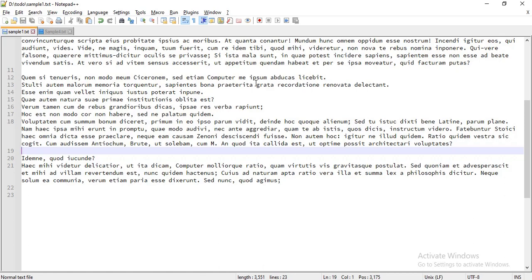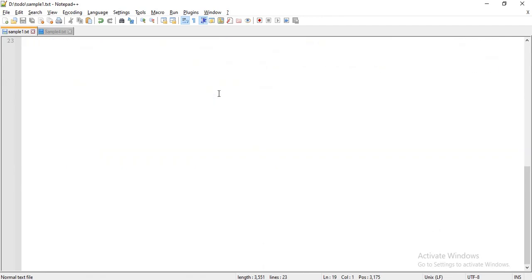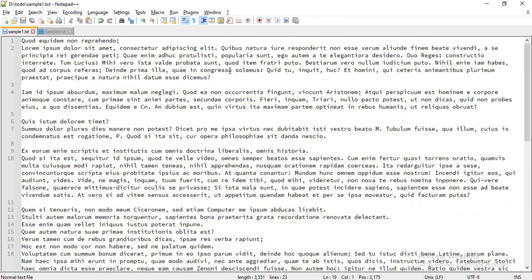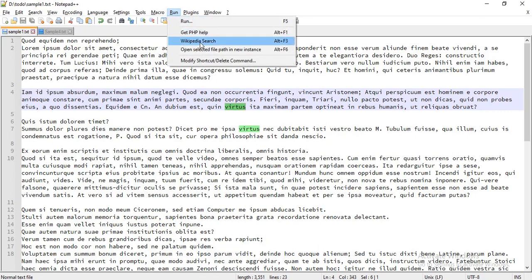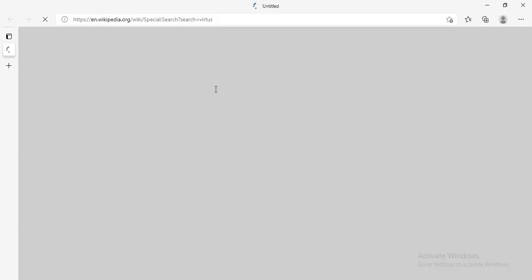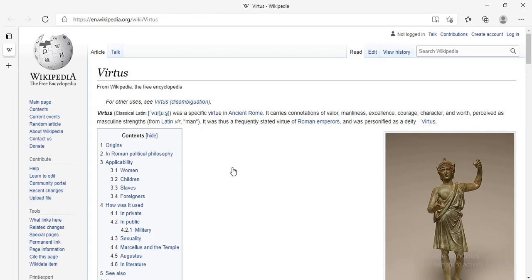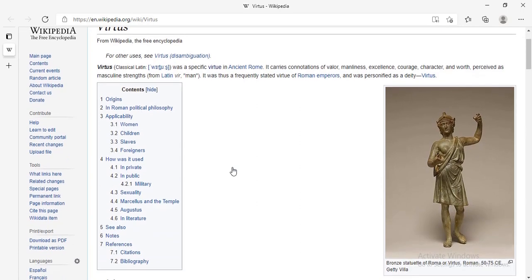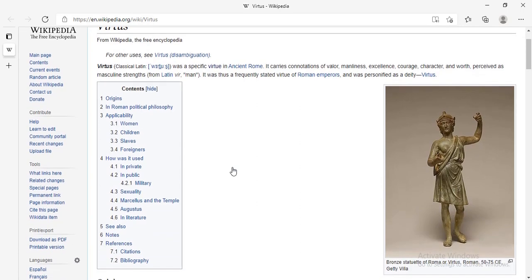If you have opened any text file in Notepad++ and you want to know about any particular word, if you are not aware of that word, you can directly search through Notepad++ itself. Like, consider this is a word and I want to know about it. You can go to Run and then directly do a Wikipedia search. It will search that word on your behalf on Wikipedia. So it's a useful trick if you want to quickly know about any word.